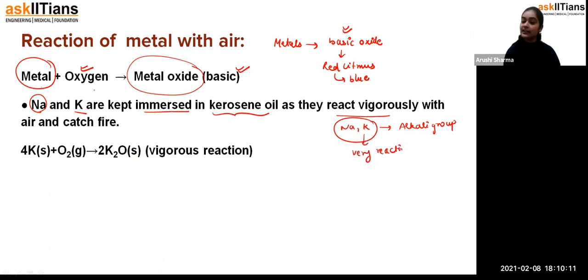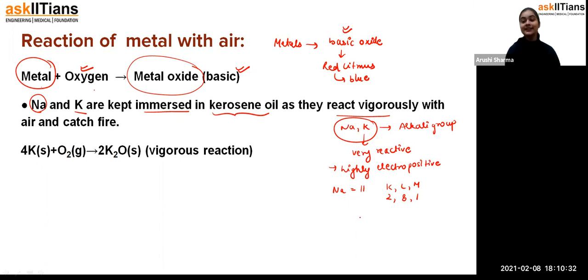How are they very reactive, students? Because they are highly electropositive. Now, why are they highly electropositive? Because sodium has the atomic number 11. That means if I write the configuration, it would be 2, 8, 1.